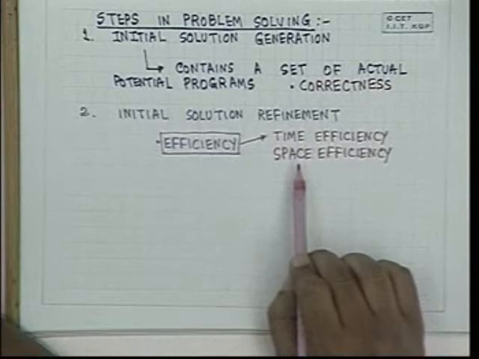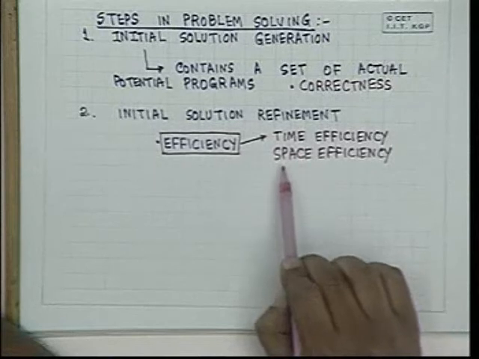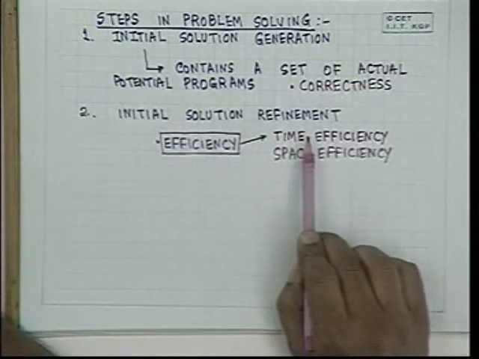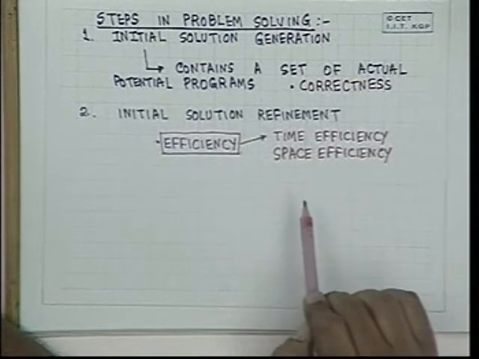Today, memory technology is such that we can have a lot of memory, but still there are problems where space will be a premium. We will not have sufficient memory to solve the problem if we want to use certain techniques. And there will be a space-time trade-off. That is, there will be situations in which to reduce the space, we may have to increase the time, or to improve the time, we may have to increase the space.